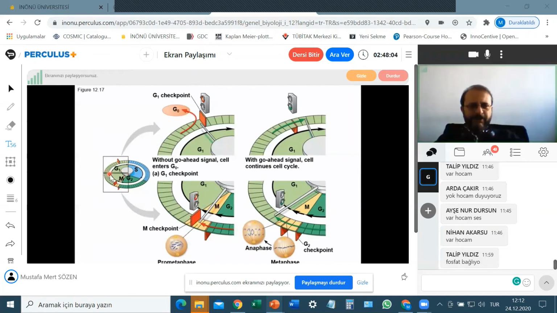It has two choices. The cell can choose the first way, not to divide. Then the cell goes into G0 state. Without a go-ahead signal, the cell enters G0.